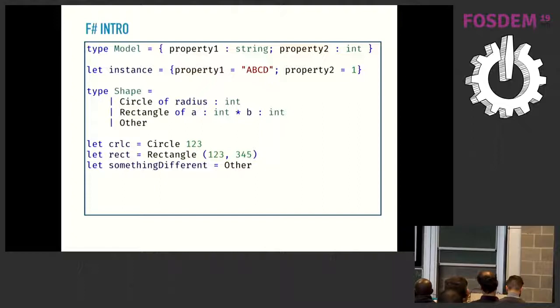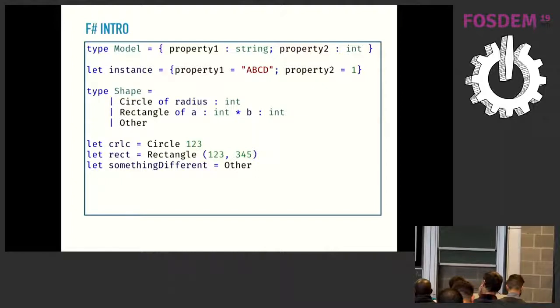It has 2 really interesting types for domain modeling. The first one is the record type. The declaration is on the top. A record type is compiled down to a normal C# class, but it's immutable by default. It implements comparison, equality, and all this stuff. I think that C# 7 plus something will have a record type. I really don't know what the status is, but I know that there is some kind of RFC for that.